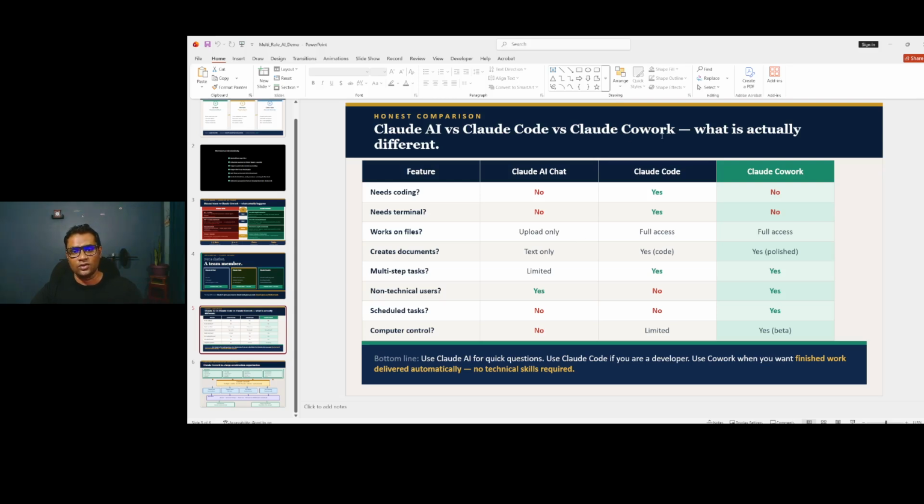Claude AI, Claude Code, Claude Cowork. What has actually happened? Here is the big difference, guys. The Claude AI chat that you normally use for your work is text only, with limited upload. Remember these two: scheduled tasks and non-technical users. We can't schedule tasks in Claude AI and Claude Code. There are technical ways, but if you want to schedule different tasks automatically, you can map it in your mind for now if you are a beginner. In Claude Cowork, which is what we are using now, we can schedule tasks.